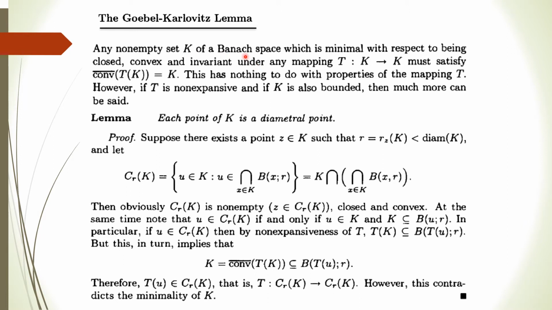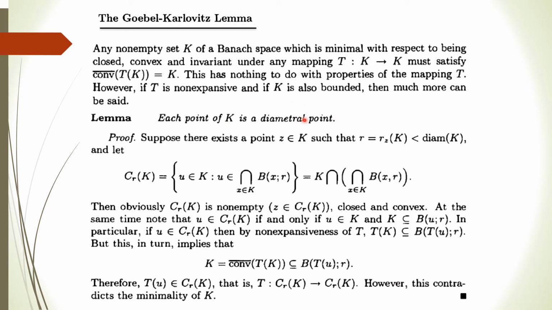So we get a contradiction, which means our supposition is wrong: there doesn't exist any point inside K whose max distance to any point of K is strictly less than the diameter. There should be points whose max distance is equal to the diameter of K. So every point of K is a diametral point.